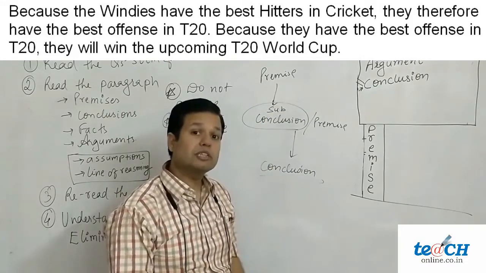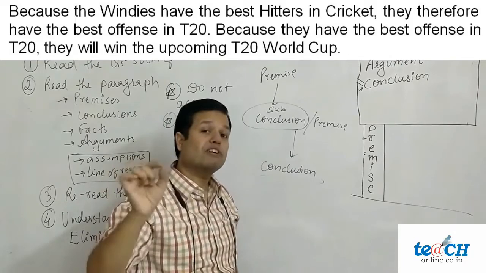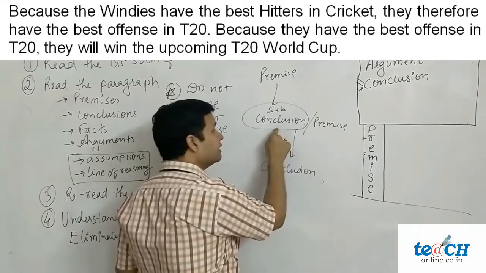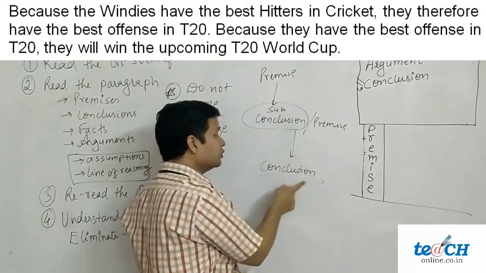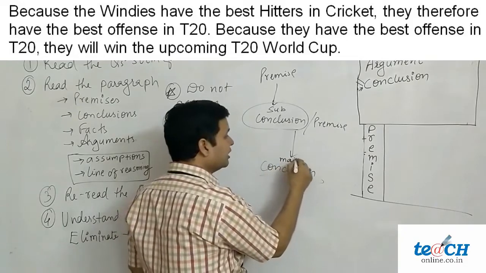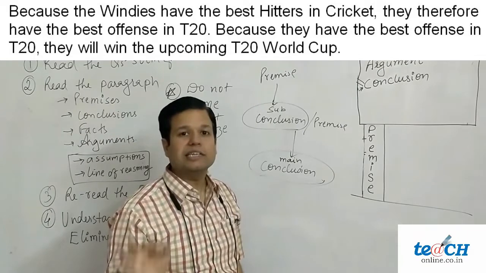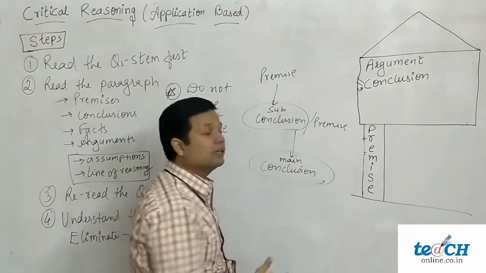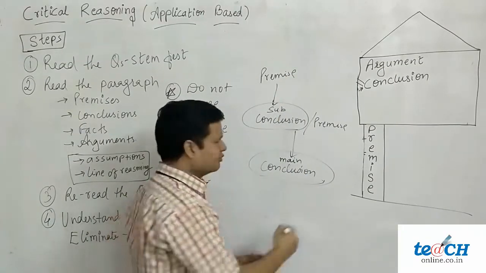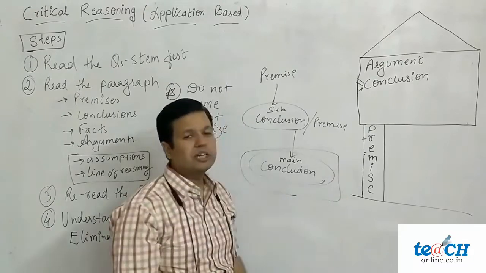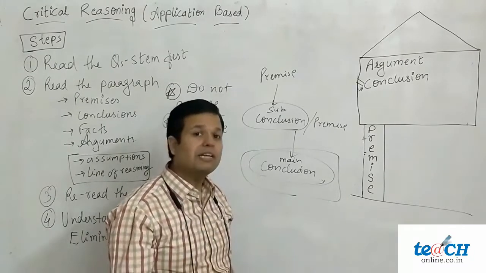What was that sub-conclusion? That they have best offense in T20, and as they have best offense in T20, this conclusion leads to main conclusion, and the main conclusion was they will win the upcoming T20 World Cup, and that's how it goes. Our task is to find this main conclusion, because this is what normally they ask.